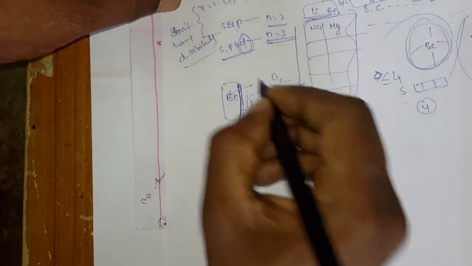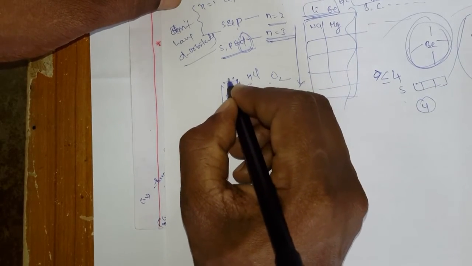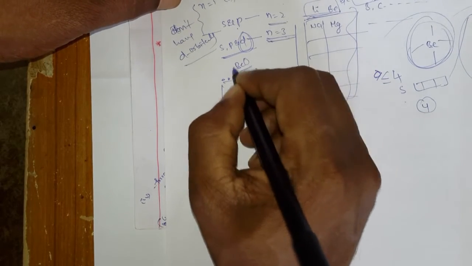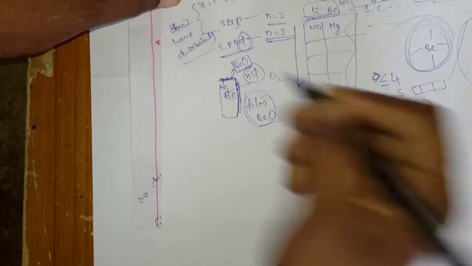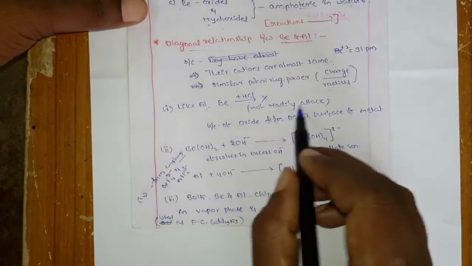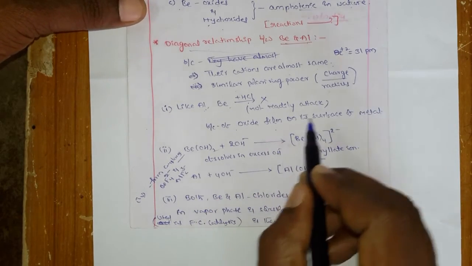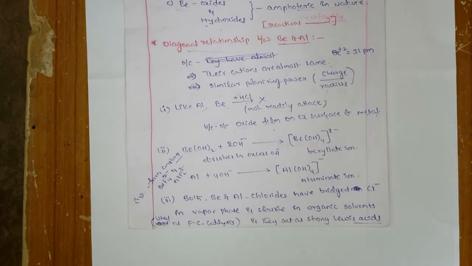Similarly, here also, in the presence of HCl, what will happen? The surface beryllium oxidizes and forms beryllium oxide, and again this beryllium oxide acts as a film, and further it cannot react with the HCl solution. Okay, so the beryllium on the top converts into an oxide film on the surface of the metal, and that oxide film stops further reaction with the HCl solution.